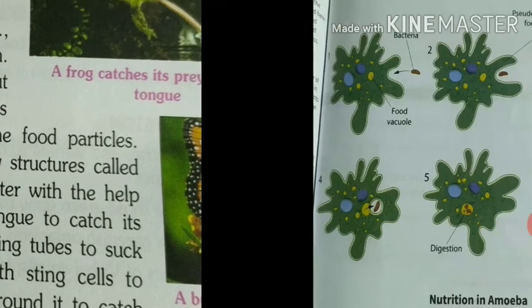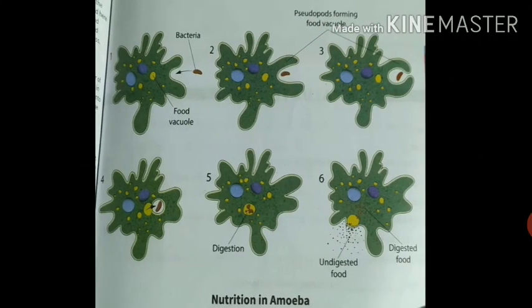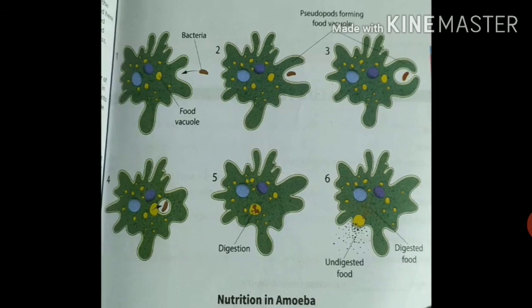So students, let's see the nutrition in amoeba. See in figure number 1 how intake of nutrition is done in amoeba. You can understand by the help of the figure. So that finger-like projection is called pseudopodia.